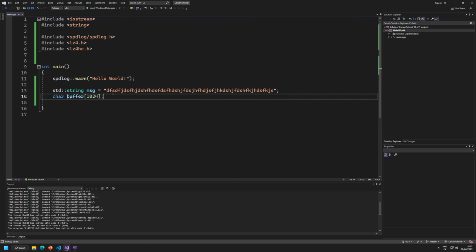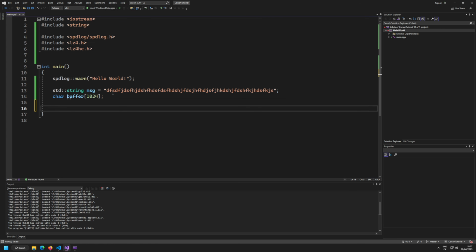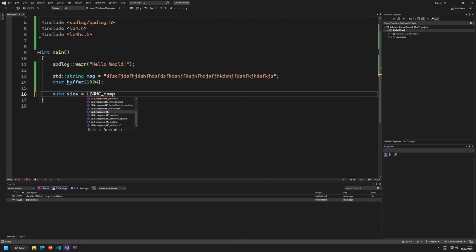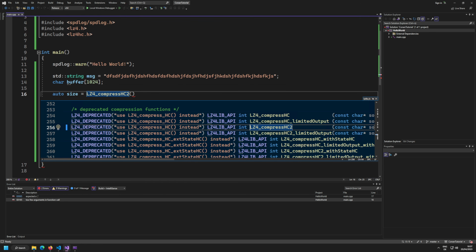Then I get myself a buffer into which I want to compress my stuff, and then I say auto size equals LZ4 HC. LZ4 compress HC is the one. LZ4 compress HC. Deprecated compression function. HC2, is it 2.1? Yeah, seems like it. HC2, now I think it's also deprecated, but if I peek into it, I should get that one. LZ4 compress HC. That's the one that I shall use.